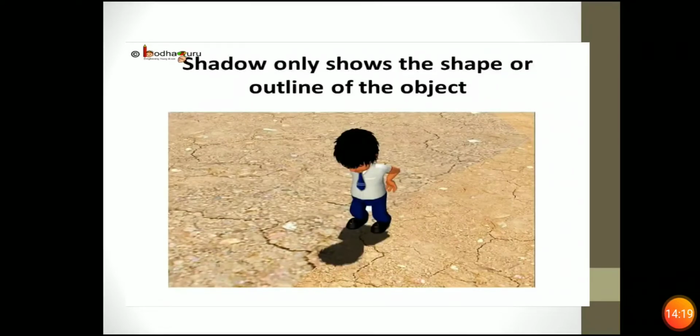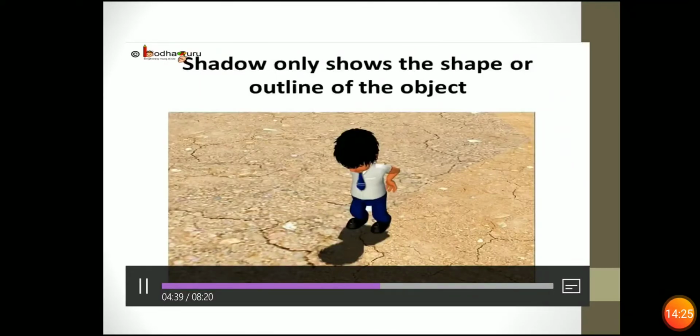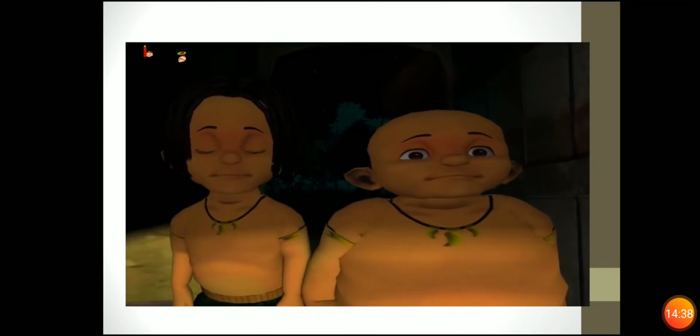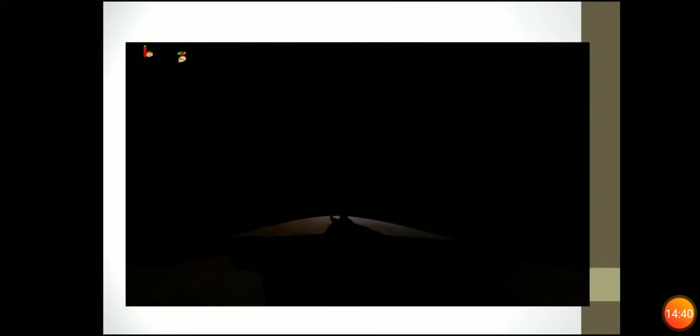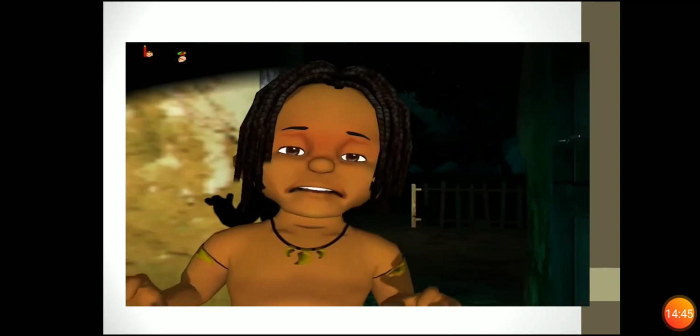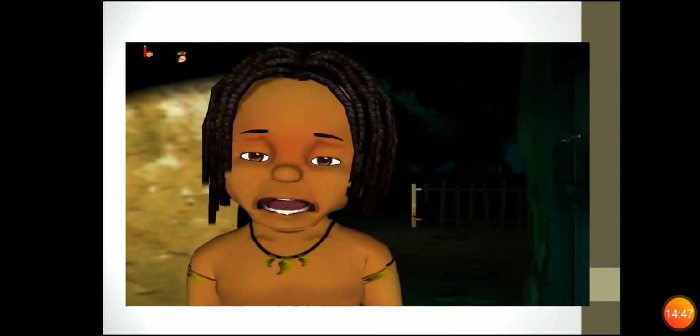It does not show what you are wearing and how you are wearing it. Shadow only shows the shape or outline of the object and not the details. Just like in the story, the thieves saw the huge black shadow of the toy monster and, seeing its outline, thought it was a ghost.